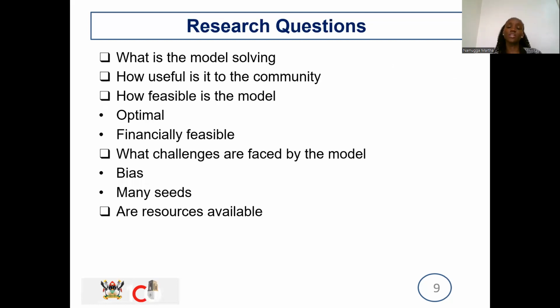Research questions. These are questions you look at when you're coming up with this model. What is it solving? Is it useful to the community? How feasible is this model that you're building? Is it optimal? Is it financially viable? Can you afford it? Is it environmentally friendly? What challenges does it have? Are the resources available for the model? All these are questions that are asked before we proceed with building this model.